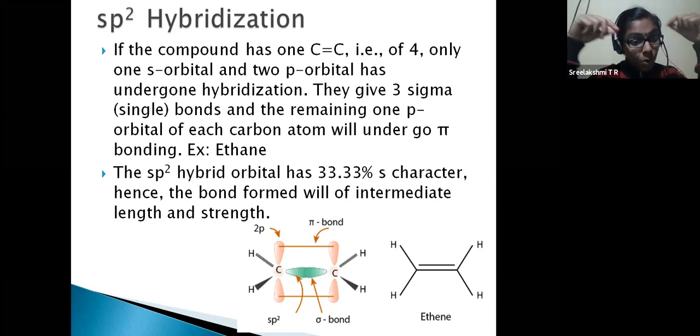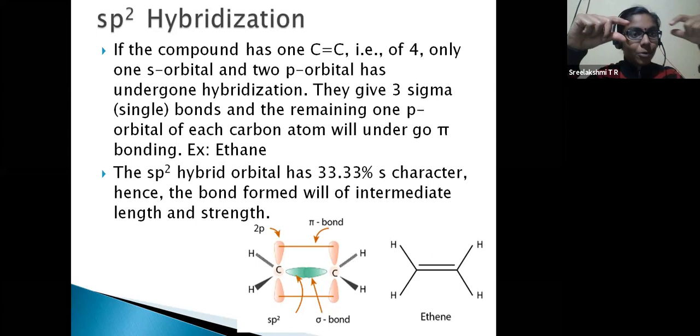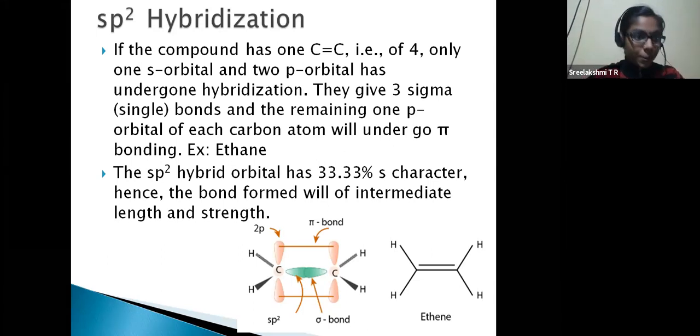Both sideways overlapping is done by p orbitals, so it is known as p pi p pi. The p orbital of one carbon atom is involved in pi bonding, and the p orbital of the other carbon atom is involved in pi bonding. So that bond is known as a p pi bond, in chemistry's language.